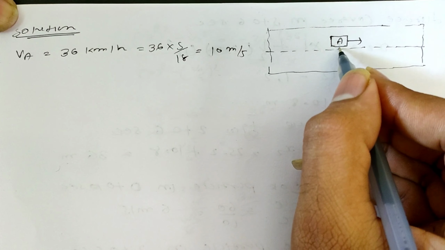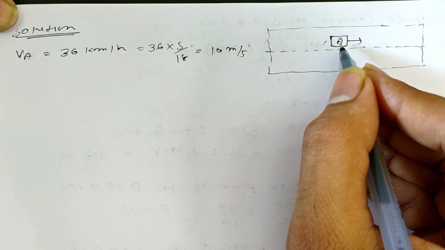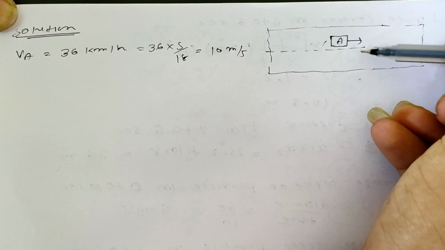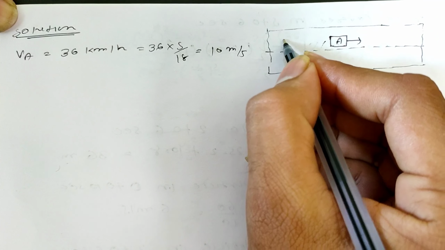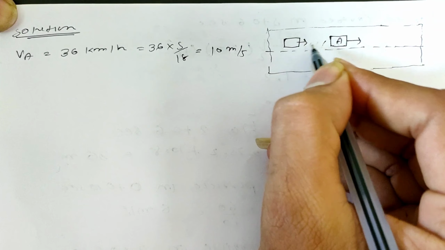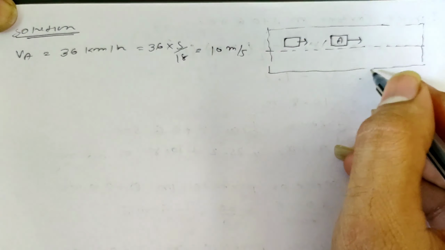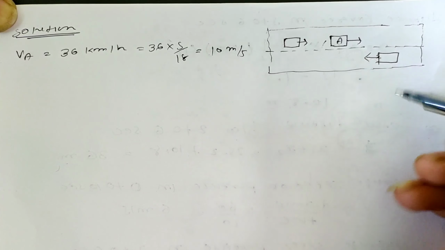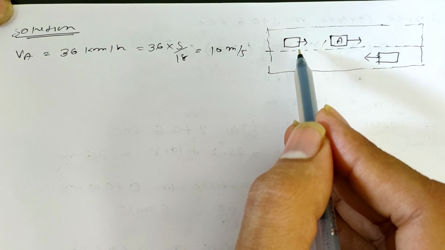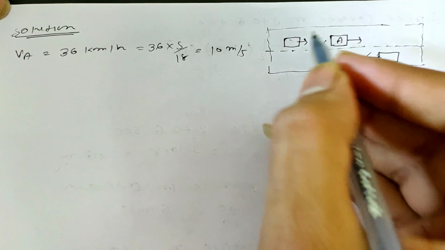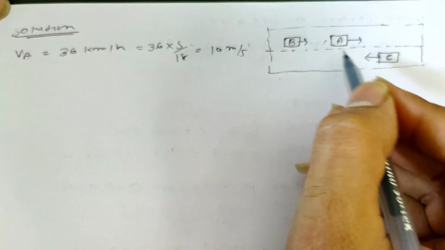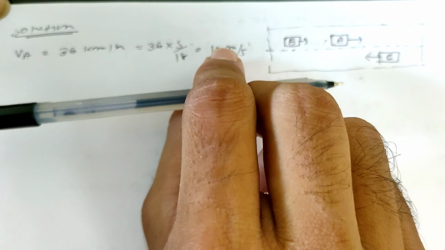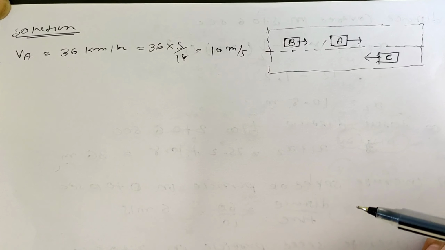Okay, here two cars B and C approach this car A from opposite directions. Means both B and C are coming in this direction and approaching car A. Car B approaches car A in this direction, and car C approaches A in this direction. You can say the directions of approach of B and C to A are opposite. आप देख सकते हो कि B और C अपोजिट डायरेक्शन में है और वो कार A को अप्रोच कर रही है.